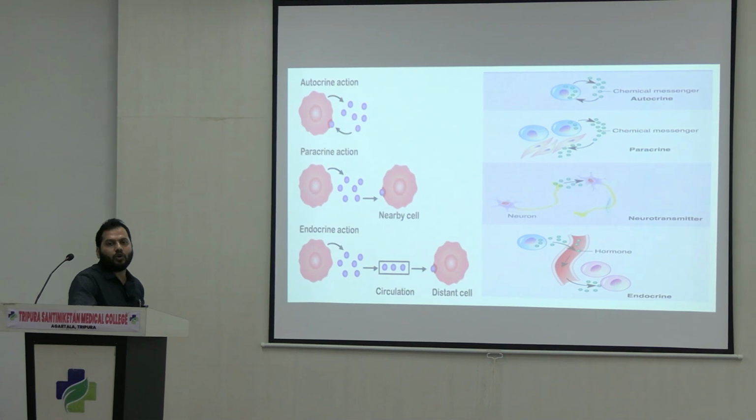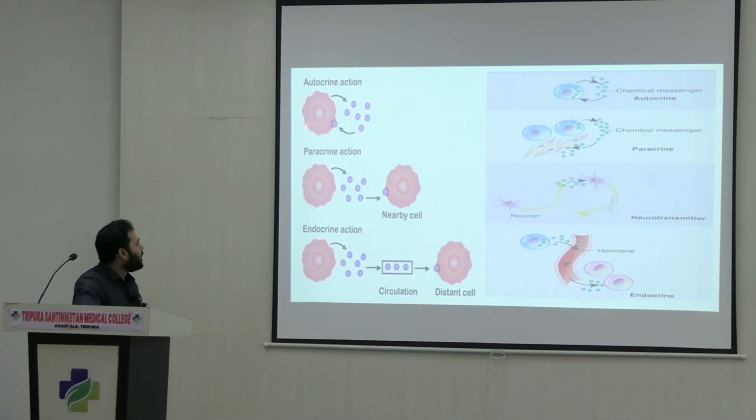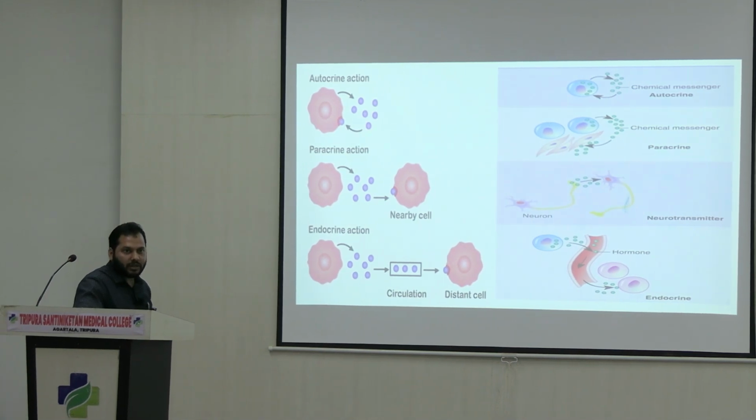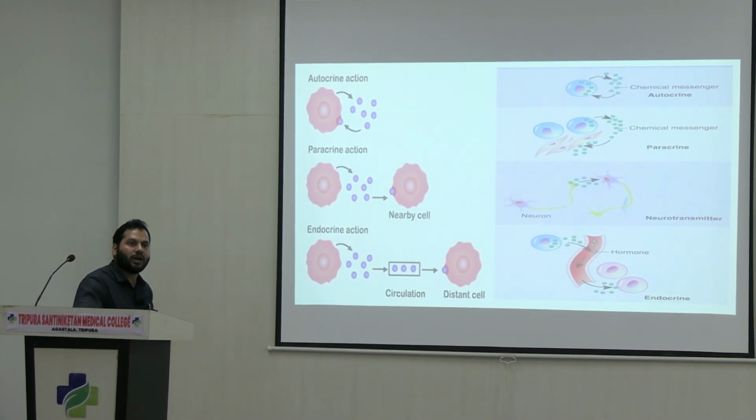In the case of autocrine messengers, the hormone is secreted from a particular cell and the secretions act on the same cell from where they are secreted. After the secretion, the hormones act on the same cells from where they are secreted, called autocrine action or autocrine messengers, right? You can see here this is autocrine function.